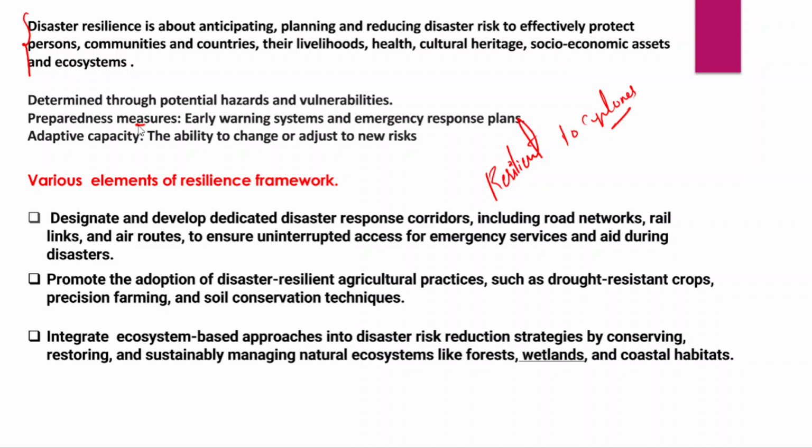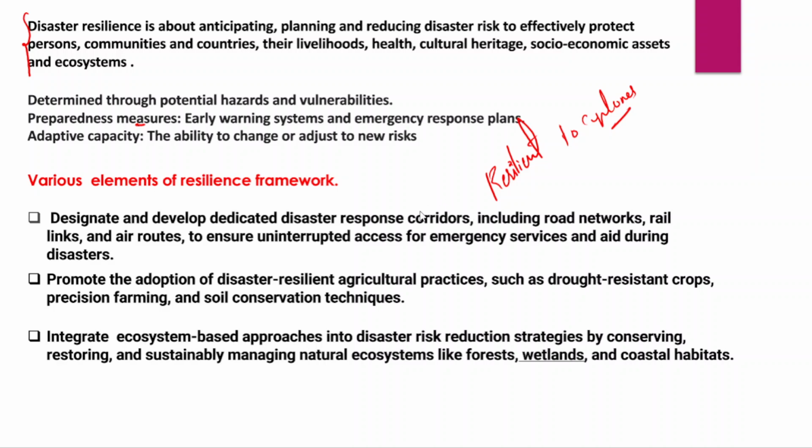These are all part of disaster resilience, and this is how disaster resilience of an area can be effectively determined. However, we need to understand different elements which are part of the disaster resilience framework. When we look into the different elements, these elements are: designate and develop dedicated disaster response corridors.